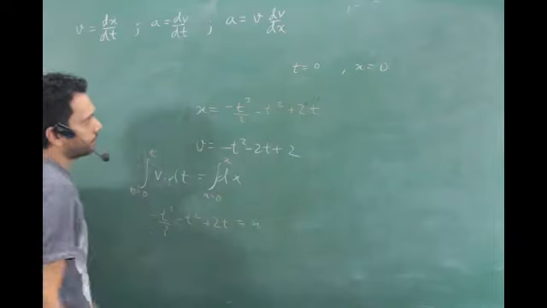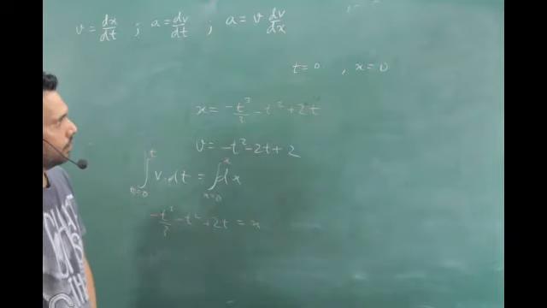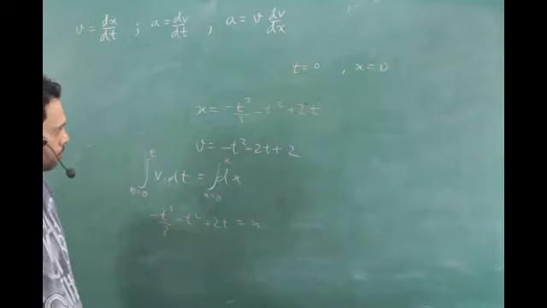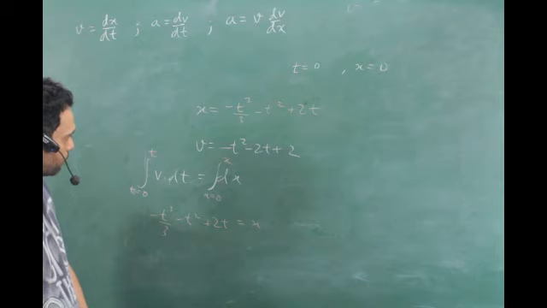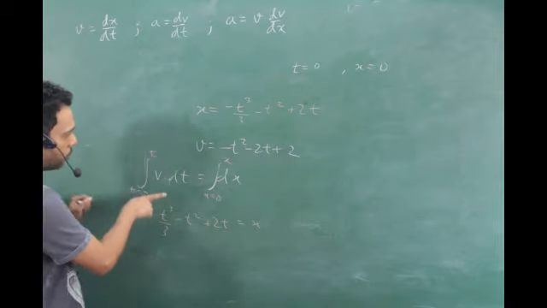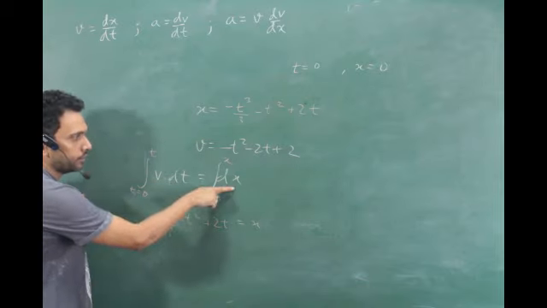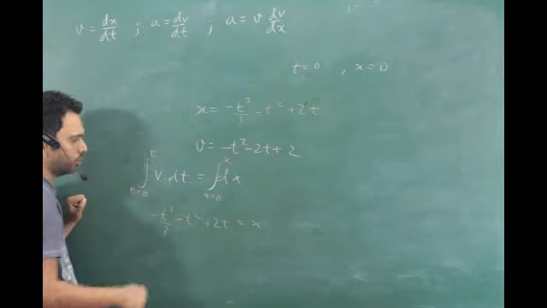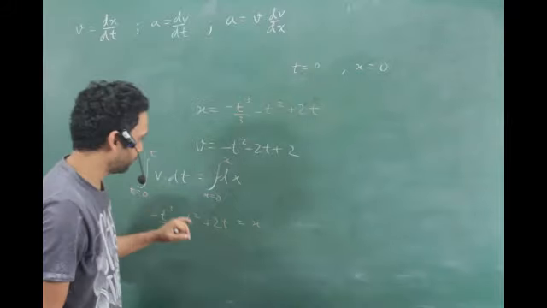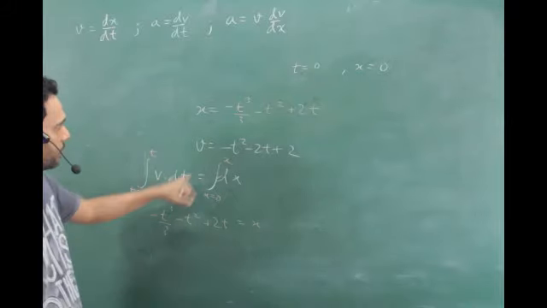Everybody got that? Sir, I didn't get the integration part, the v dt part. How I wrote this line? No, after that, the calculation I got wrong somewhere. No, that I don't care. Just put the formula. Suppose you get the right calculation and you get this, right?